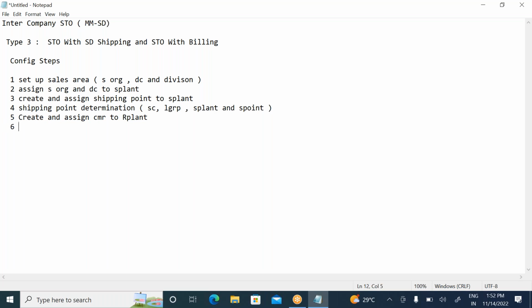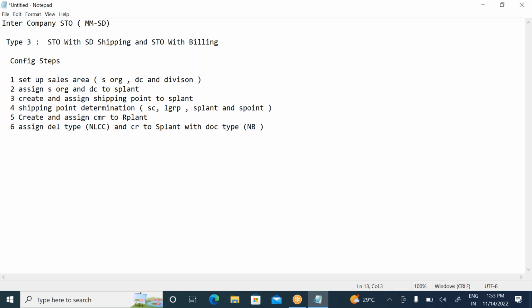The sixth one, assign delivery type. For type 2 STO, delivery type is NL. For type 3 STO, delivery type will be NLCC. And checking rule, supplying plant with the document type. For type 1 and type 2 STO, use document type UB. For type 3 STO, this is most important, we need to select document type NB only.